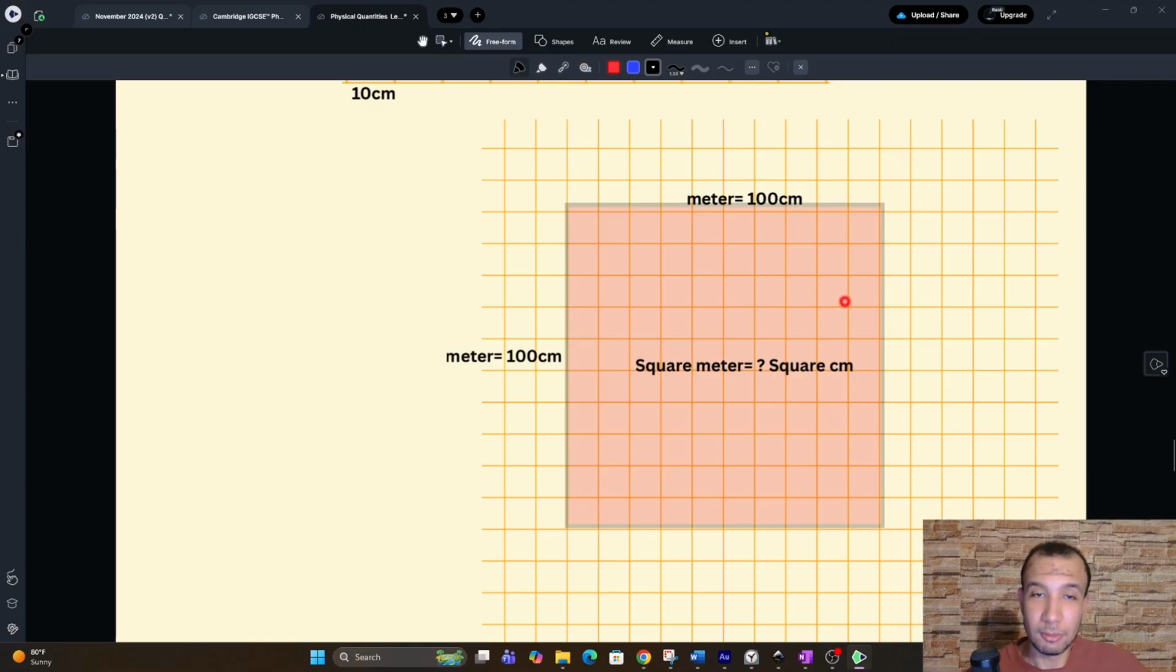So remember that each part here is 10 centimeters, and the whole is 100 centimeters. The end result is 10 to the power 4, because the unit itself is squared. So when you're trying to find out the square meter, you're basically trying to square this.